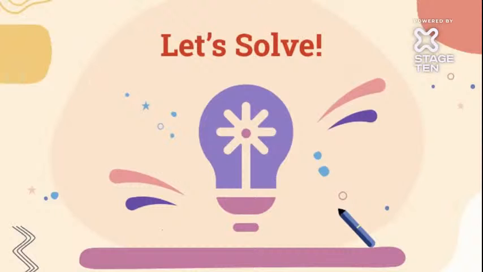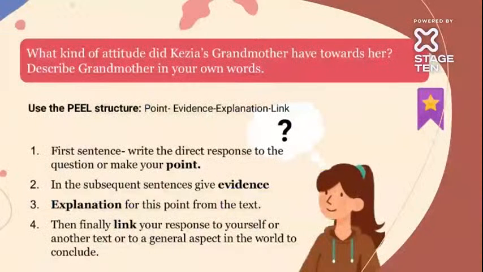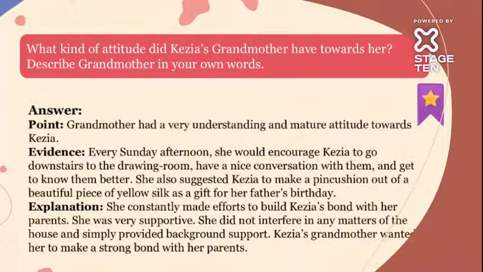So see, what kind of attitude did Kezia's grandmother have towards her? Describe the grandmother in your own words. So now what we have to do is explain the grandmother's role. Now, the grandmother had a very understanding and mature attitude towards Kezia. Kezia angrily and sadly used to cry, so the grandmother was explaining to her and doing everything very nicely.